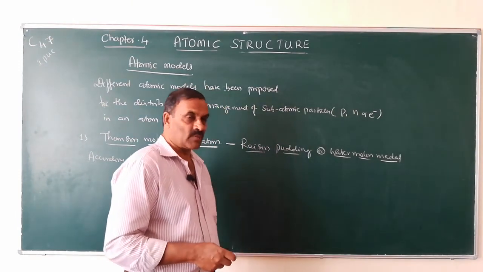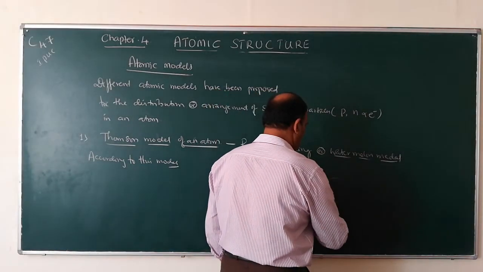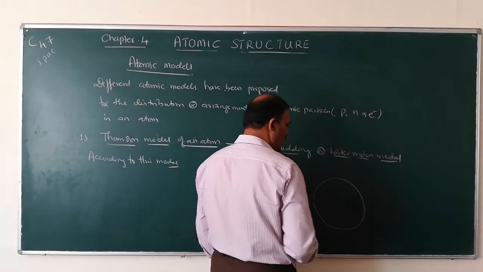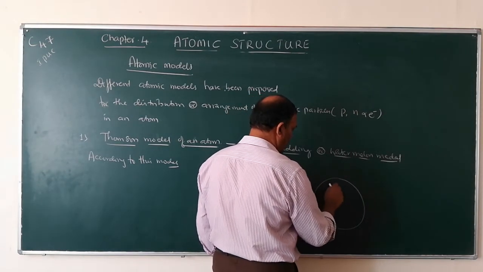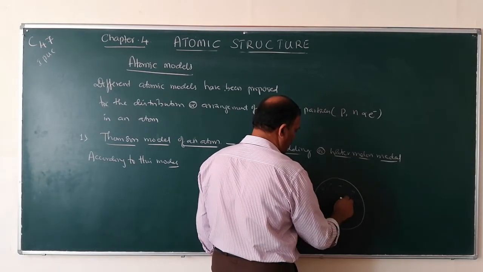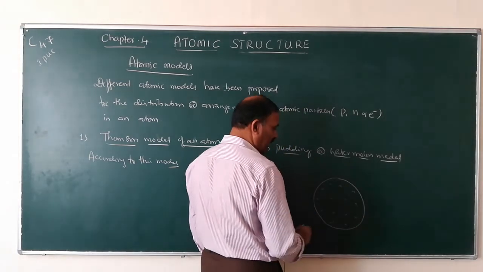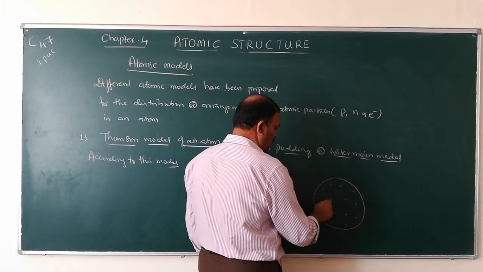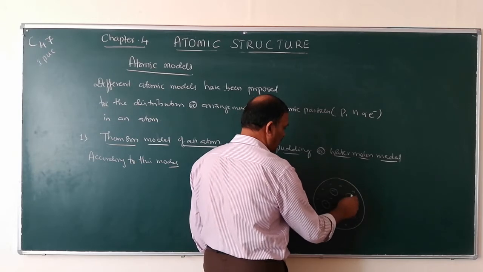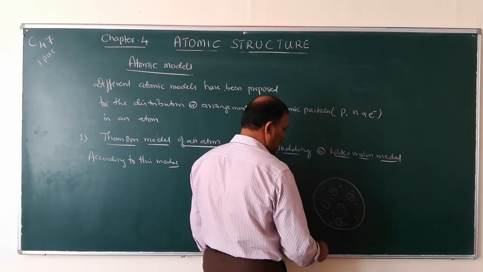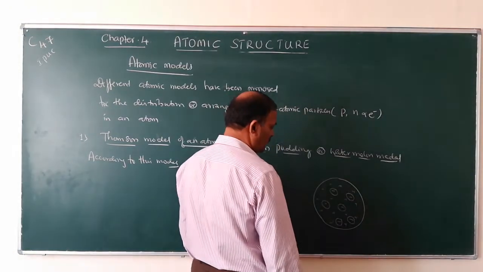According to his model, an atom is spherical in shape, in which the positive charges are distributed uniformly throughout, and the electrons are embedded in this space such that it forms a stable electrostatic arrangement.